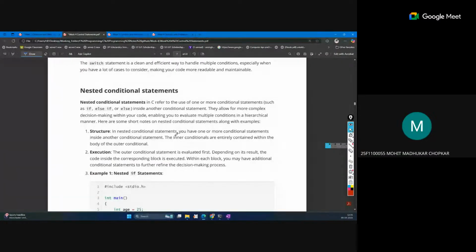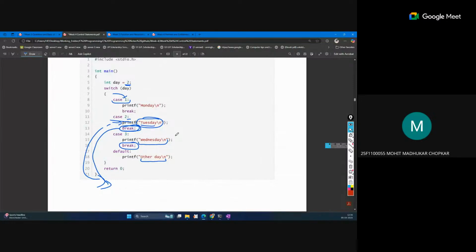Nested conditional. What does break do? Break stops the execution at that point and moves the control out of that type of conditional statement. Generally, execution happens instruction by instruction. Suppose the instructions are written I1, I2, I3 like this. Instructions execute in a top-to-down manner. But how can we break and skip some part? That is the function of break.